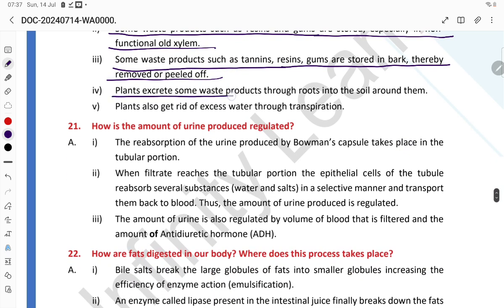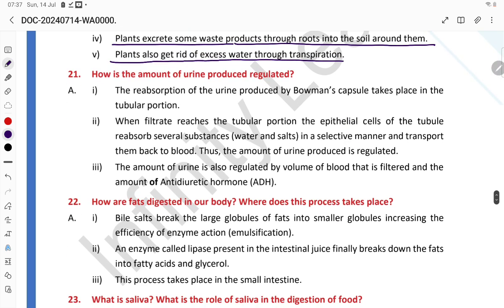Plants secrete some waste products through the roots into the soil around them. Plants also get rid of excess water through transpiration. How is the amount of urine produced regulated?